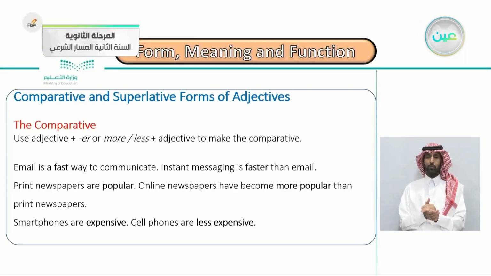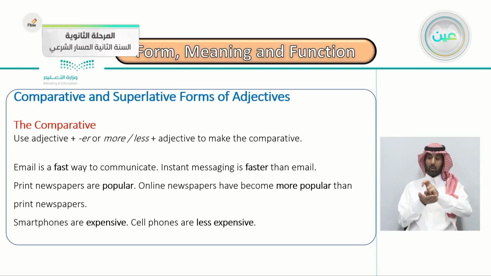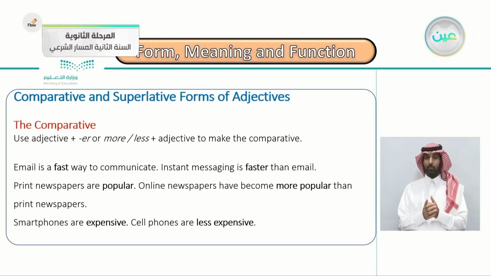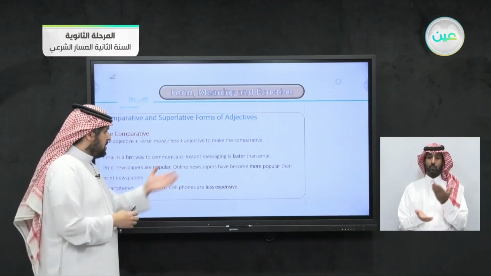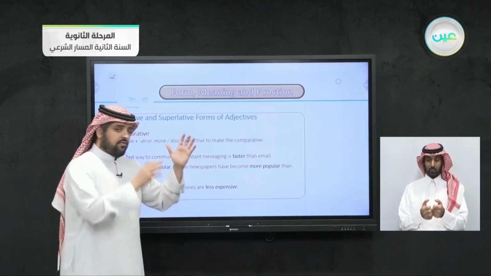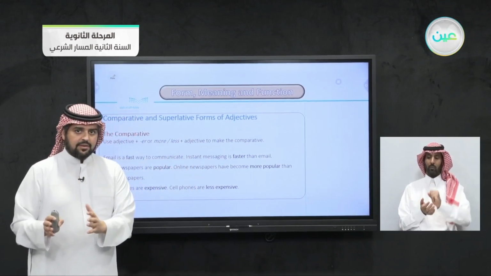Let's read the examples here. Email is a fast way to communicate. Instant messaging is faster than email. So he's comparing what here? Instant messaging is faster than email in communication. Yes, he is comparing the communication. Instant messaging is faster than.